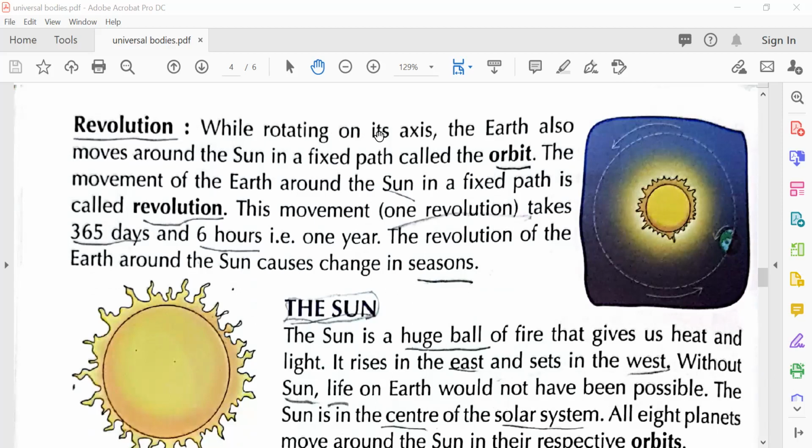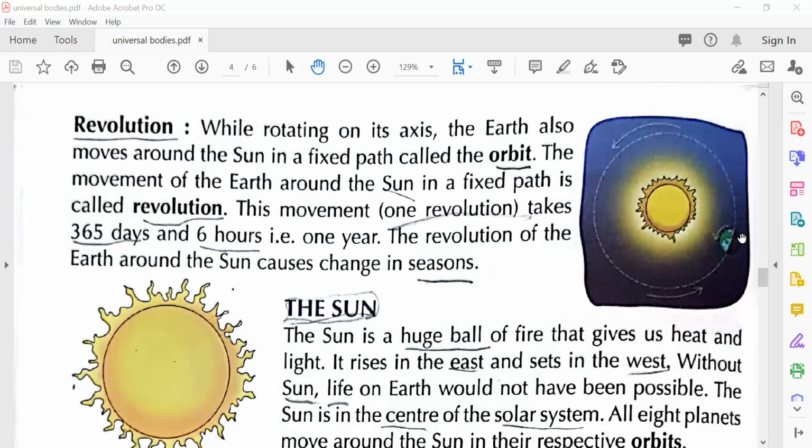While rotating on its axis, the Earth also moves around the sun in a fixed path called the orbit. So it is rotating on its own axis, round and round, but it is also moving in a fixed path, its orbit. So you come here and then you see clearly, so you will understand.